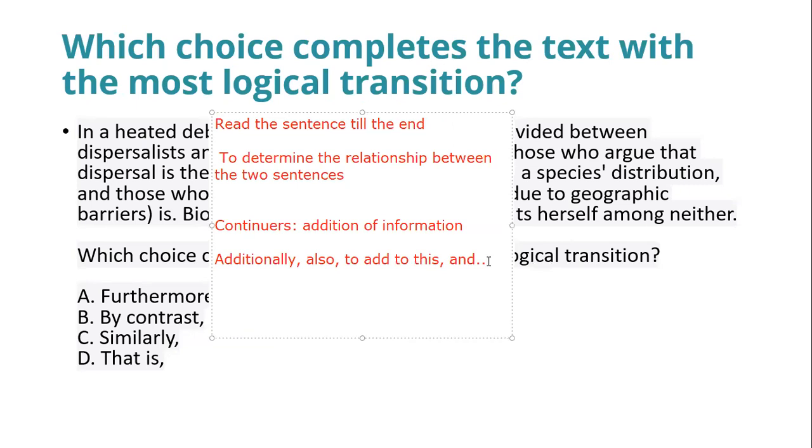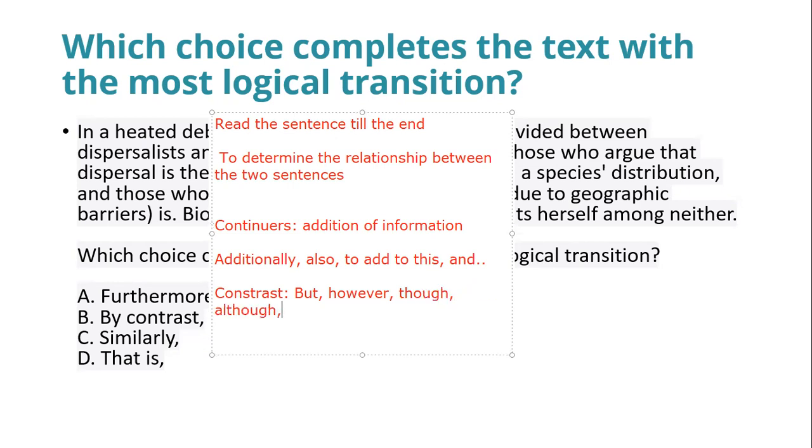There's one more transition: contrast. What are contrast transitions? They are words like but, however, though, although.